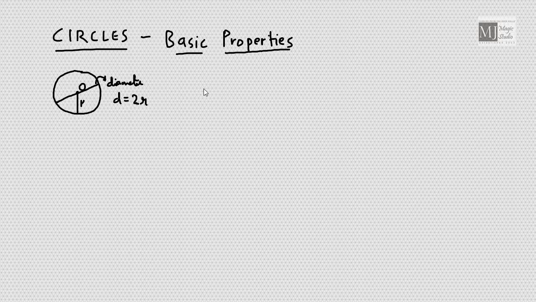Fine. चलिए पहली प्रॉपर्टी देखते हैं. In any circle, we took a segment. Suppose segment means part of the circumference. Let the segment be AB and the center be O. The angle subtended by this particular segment at the center is angle AOB.